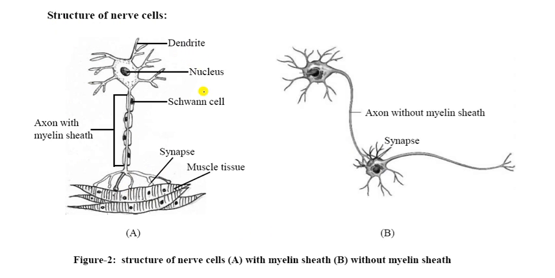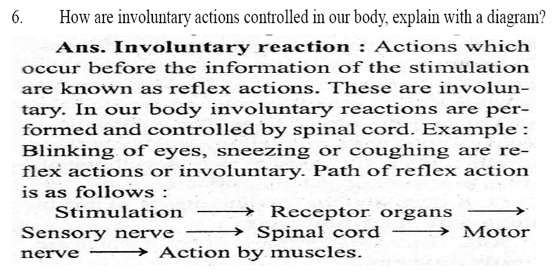So this is the dendrite, nucleus, it is the Schwann cell, and this is the axon with myelin sheath, and it is the synapse and the muscle tissue, and it is the axon without myelin sheath, and synapse. So you can write this one A structure and the B. So A is with myelin sheath and B is without myelin sheath. So you can draw in your copy.